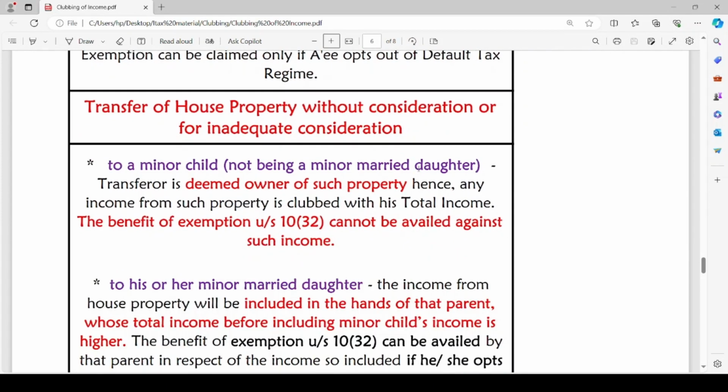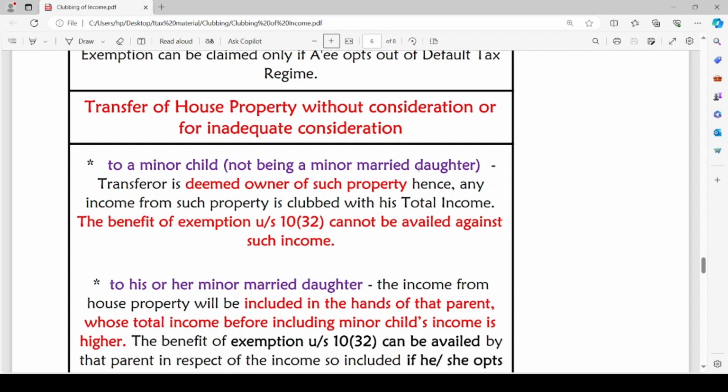The next topic, transfer of house property without consideration or for inadequate consideration to a minor child. Here, house property is being transferred either without consideration or for inadequate consideration. In the first case, it is transferred to a minor child who is not a minor married daughter. In such a case, transferor is deemed owner of such property. Hence, any income from such property is clubbed with his total income. The benefit of exemption under section 10(32) cannot be availed against such income.